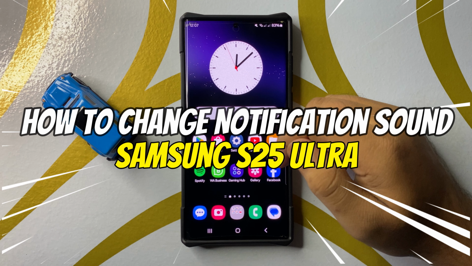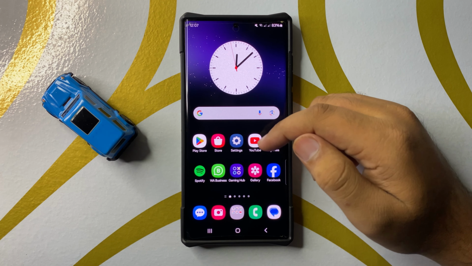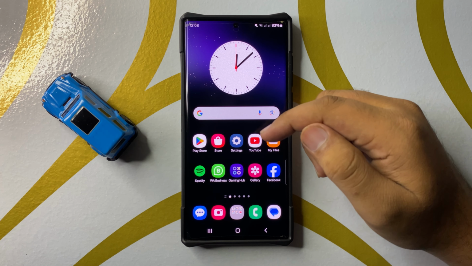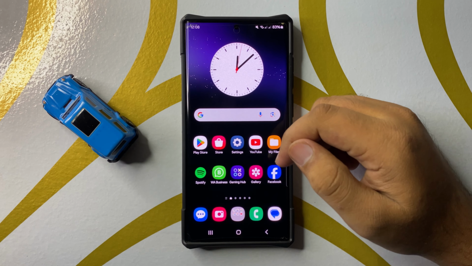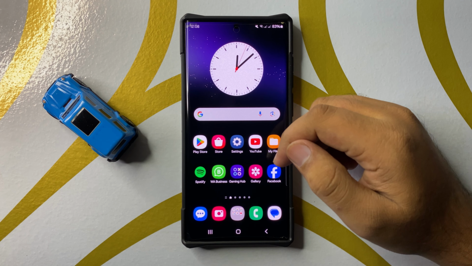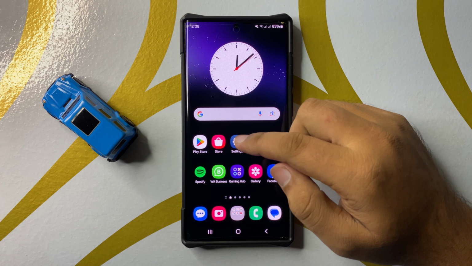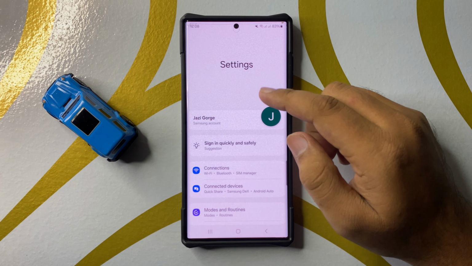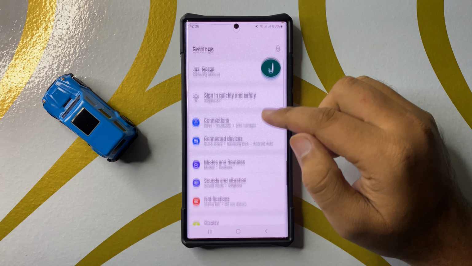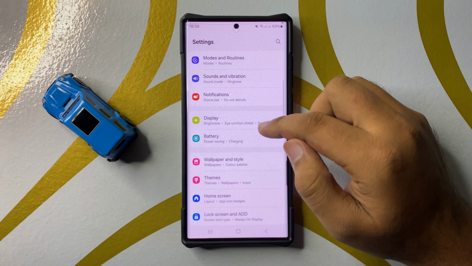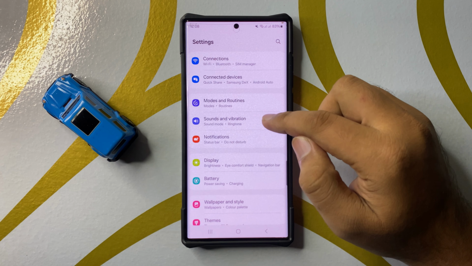In this video I will show you how to change the notification sound in Galaxy S25 Ultra. So first of all, open settings. Now in settings, scroll down and here tap on sounds and vibration.